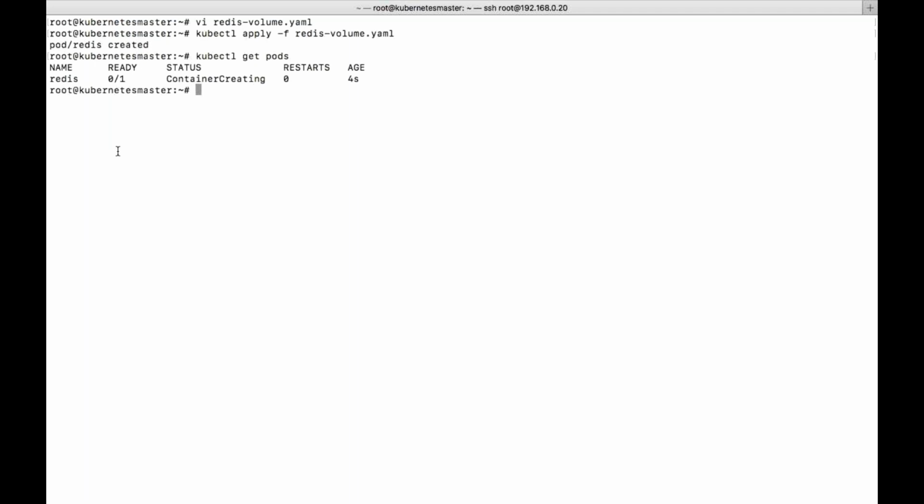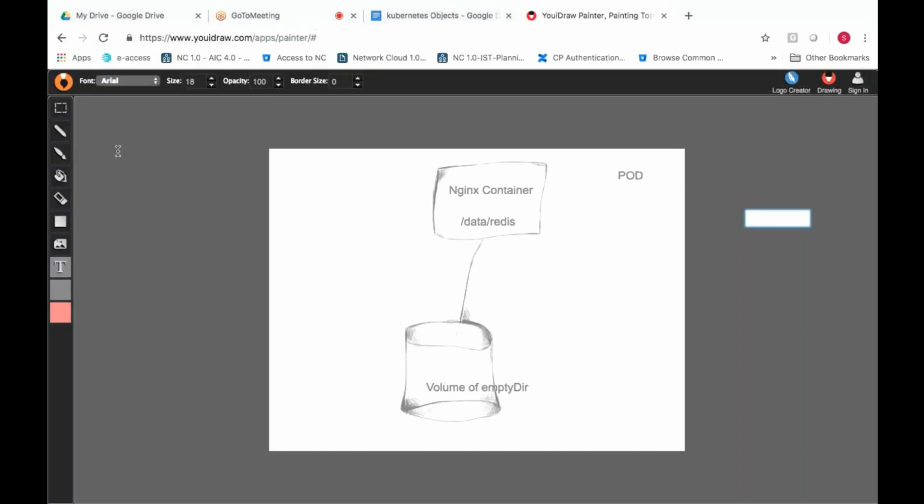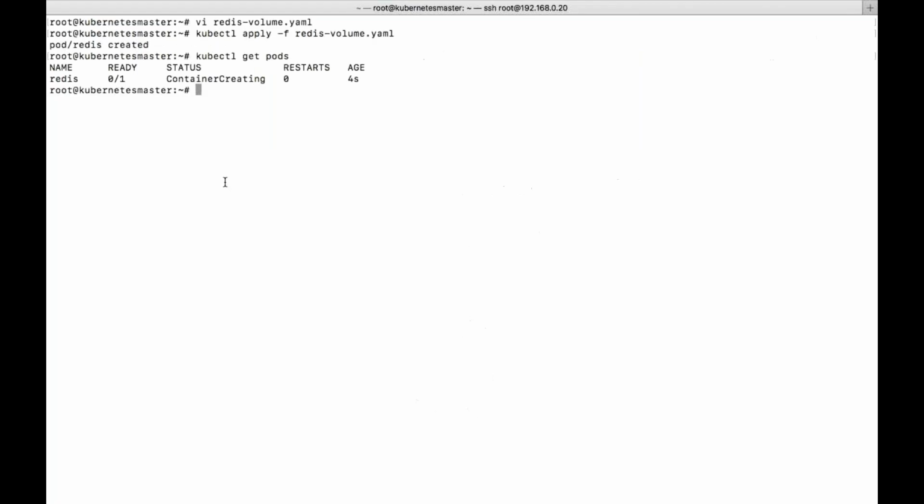Let it be completed, and then I will show you. I will try to delete, restart the pod, restart the container, and we'll see whether the data is present or not.